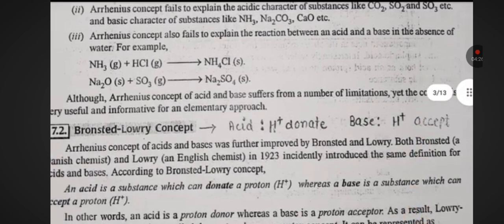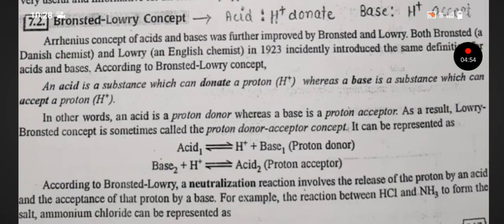Both of them, in 1923, independently introduced the same definition for acid and base. According to Bronsted-Lowry concept, an acid is a substance which can donate proton, whereas a base is a substance which can accept proton. In other words, acid is the proton donor, whereas base is the proton acceptor. As a result, the Bronsted-Lowry concept is sometimes called the proton donor-acceptor concept.